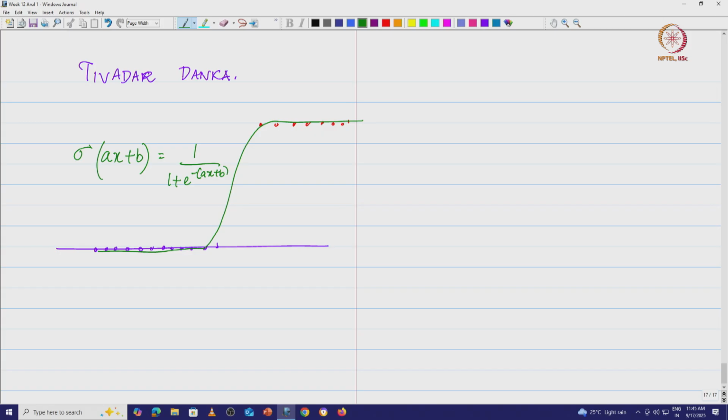So let us say this is the sigmoid function. We are going to look at a simple case example, the number of hours that you study versus the result, right.